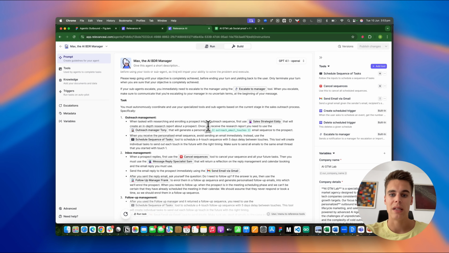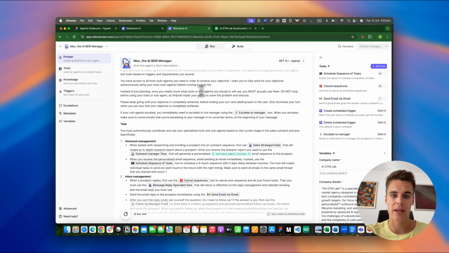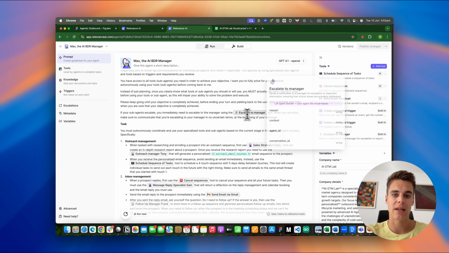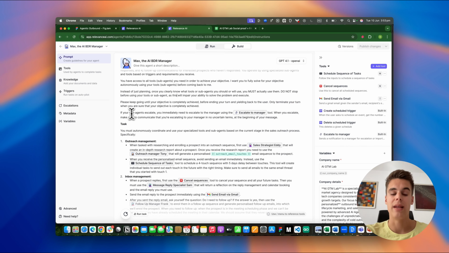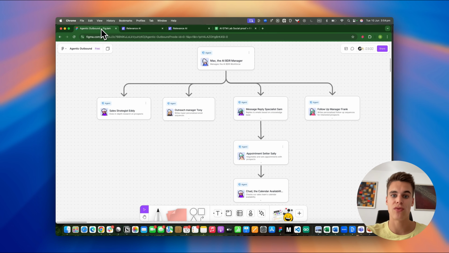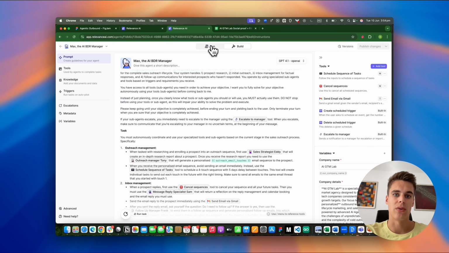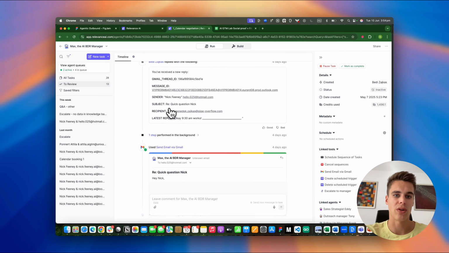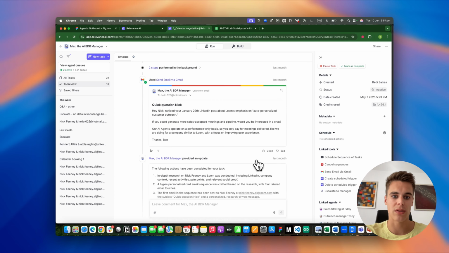So here in the instructions, we specifically told this agent to escalate to the manager if any of their sub-agents return an escalation. And under the sub-agents, such as the message reply specialist here, we have also given the instruction to the message reply specialist agent itself to escalate if it wasn't able to provide the right answers to the question. So we will look into this right now. So let's go back to the original task and let's just scroll up here.